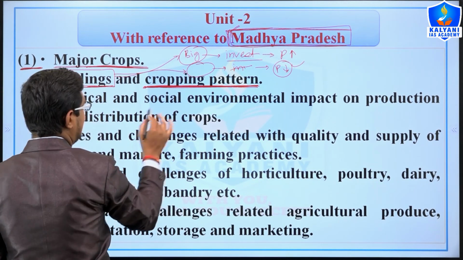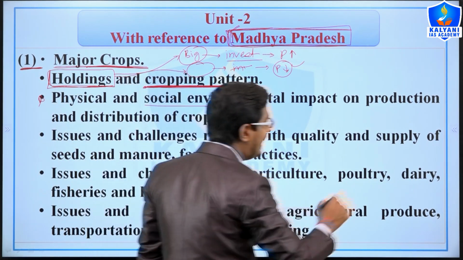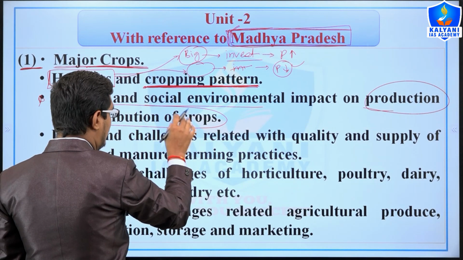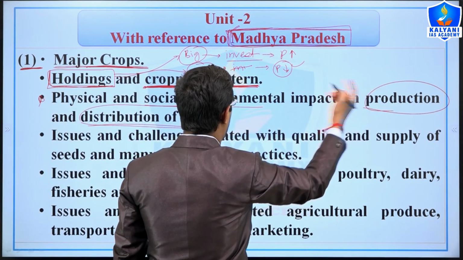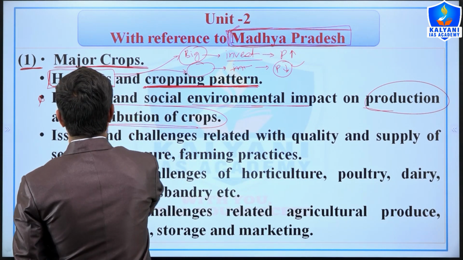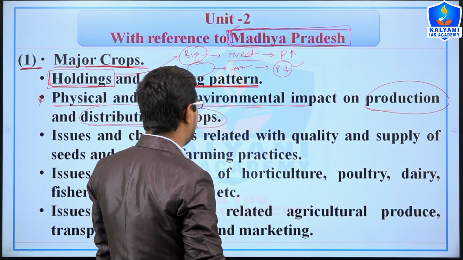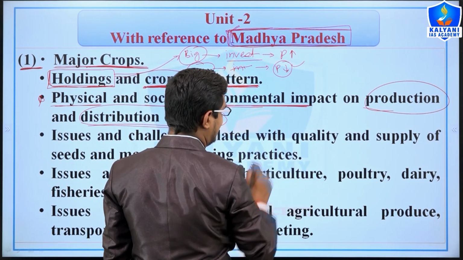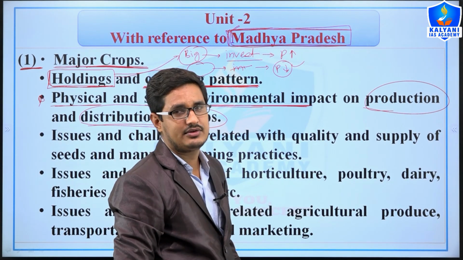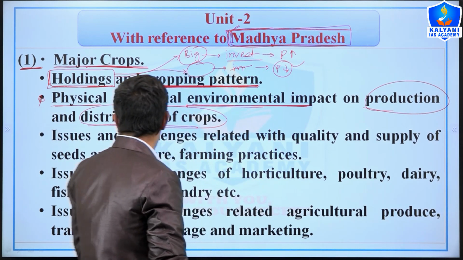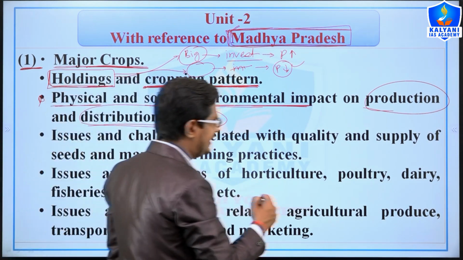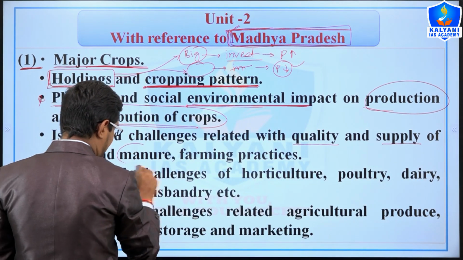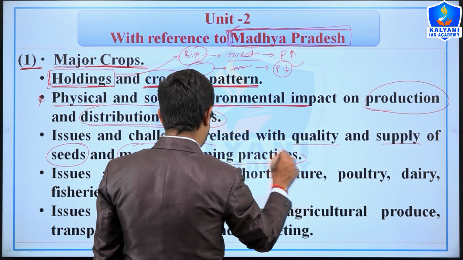Third is the physical and social environmental impact on production and distribution of crops. So on distribution and production of crops, what are the environmental impact and physical impact, right? For example, as you can understand, if the climate changes, then definitely it will have an adverse effect on production and distribution, right? Next, issues and challenges related to quality and supply of seeds, manure, farming practices, right?